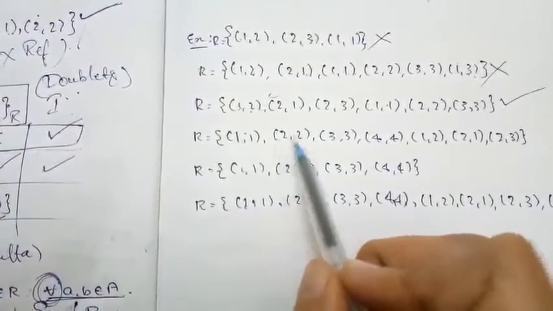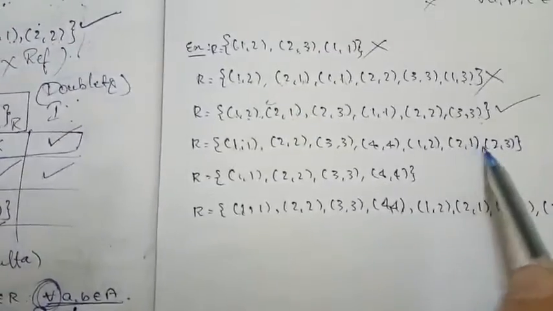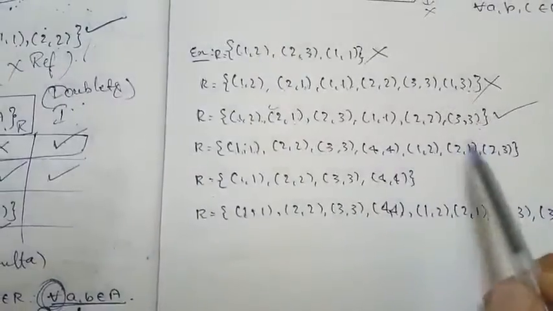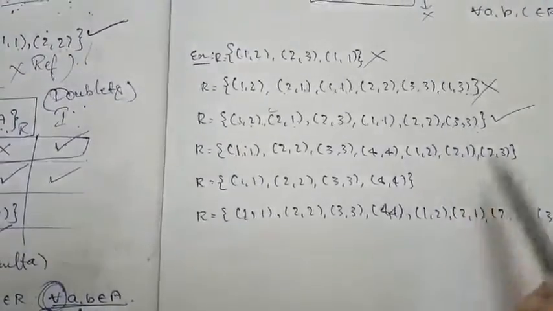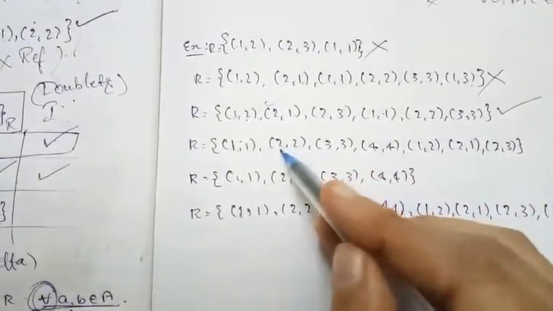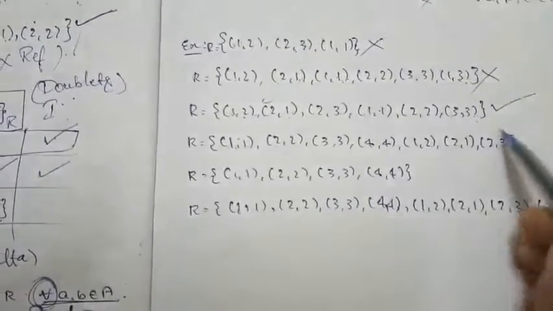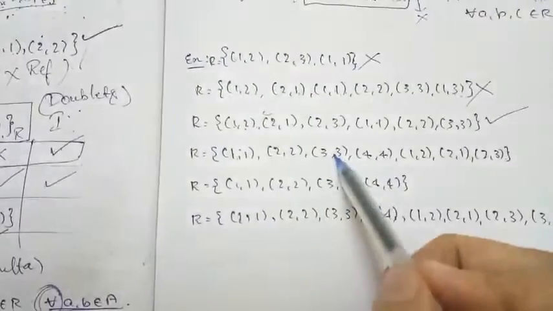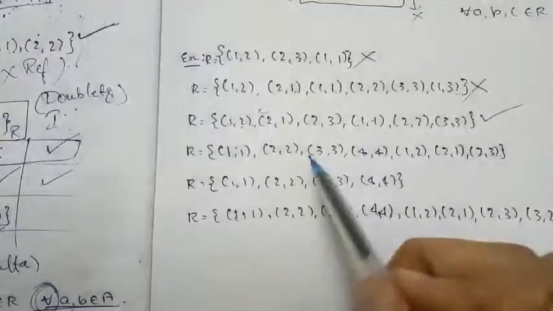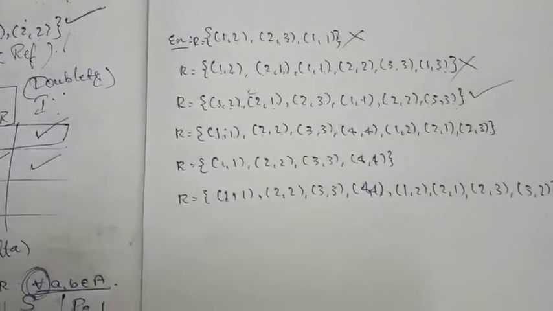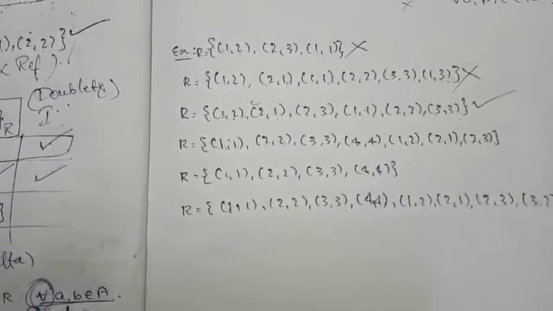Then next 2 comma 2, 2 comma 1, we are going to get AC as 2 comma 1 itself. It is there, done. Then next 2 comma 2, 2 comma 3, and our ordered pair is 2 comma 3 itself. The next 3 comma 3, there is no ordered pair to compare, so it is not at all affecting. 4 comma 4, there is no BC existing, so it is not at all affecting.